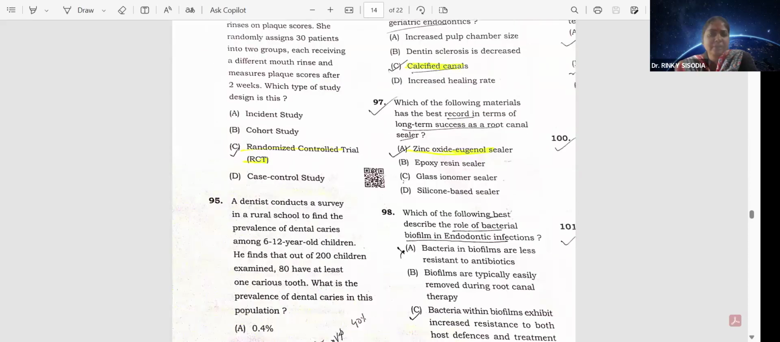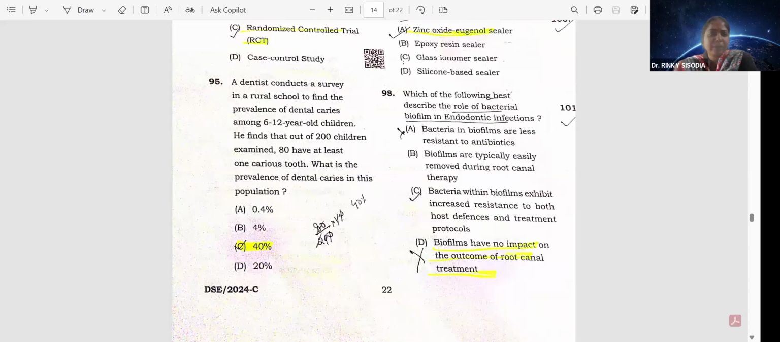A dentist conducts a survey in a rural school to find the prevalence of dental caries among 6 to 12 years old children. He finds that out of 200 children examined, 80 have at least one carious tooth. What's the prevalence of dental caries in this population? That is 40%.